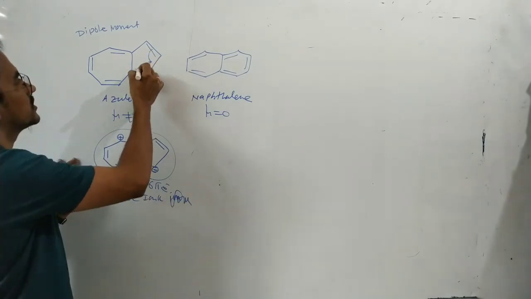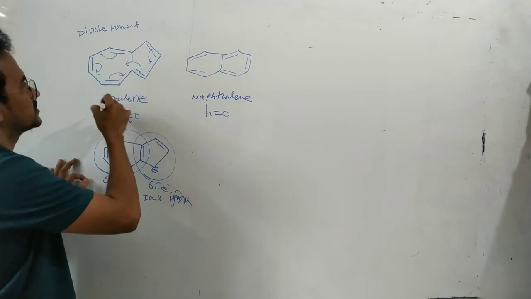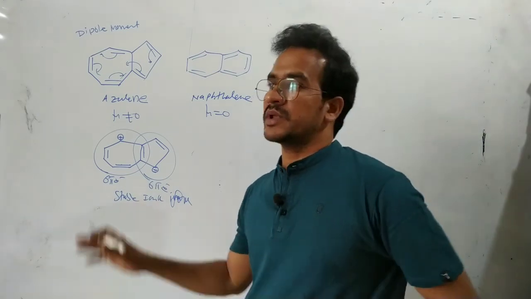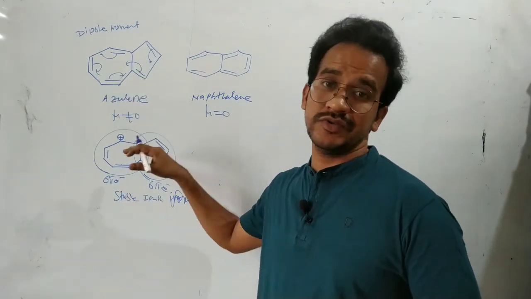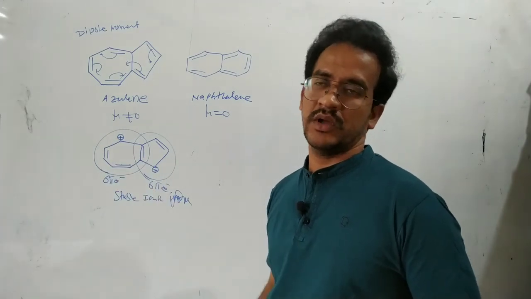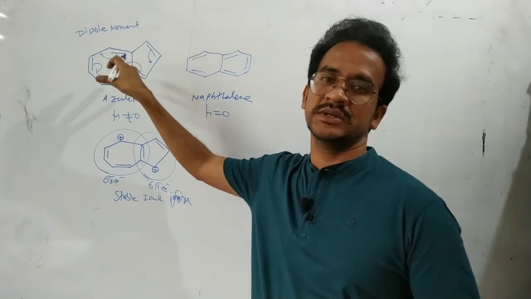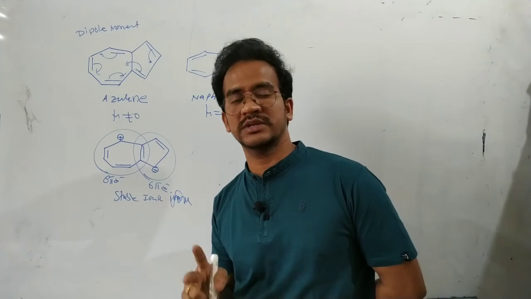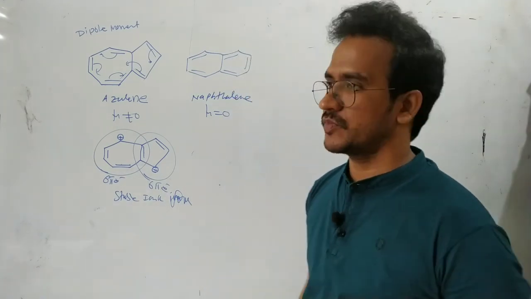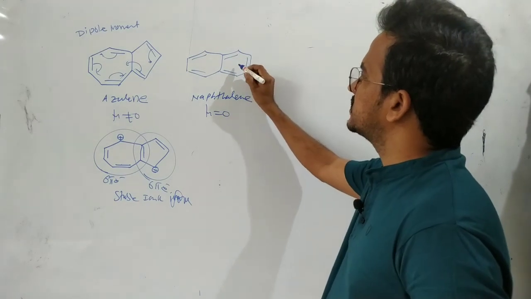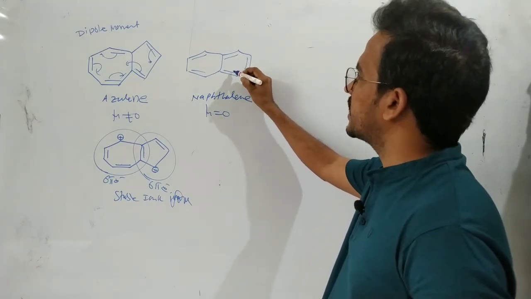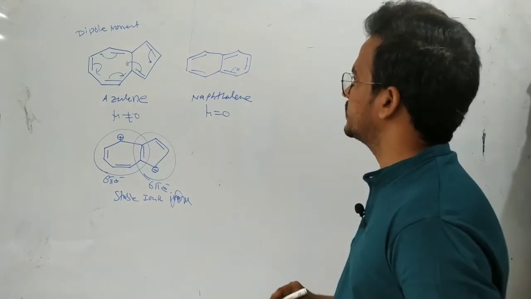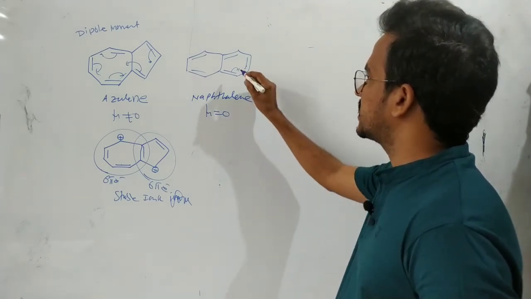Actually, throughout the two rings 10 pi electrons are involved in conjugation, which is also aromatic. But azulene exists in an ionic form, in which individually the 2 rings are aromatic. If 2 rings are individually aromatic, that is a more stable compound. For naphthalene, an ionic form is not possible, so it has a completely zero dipole moment.